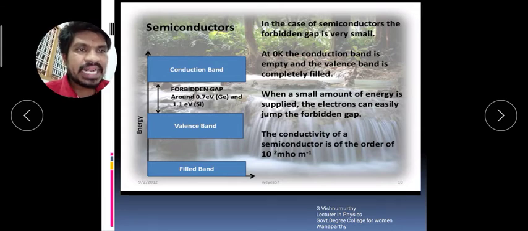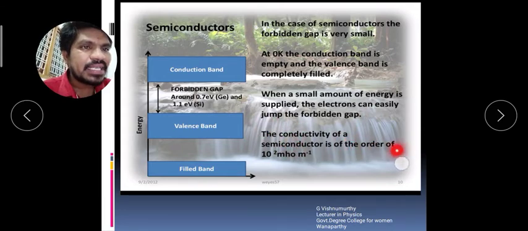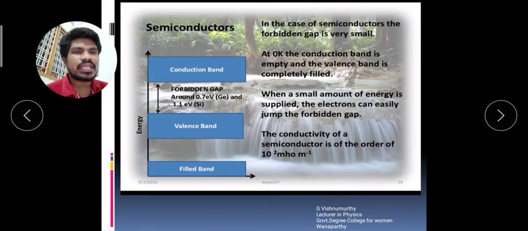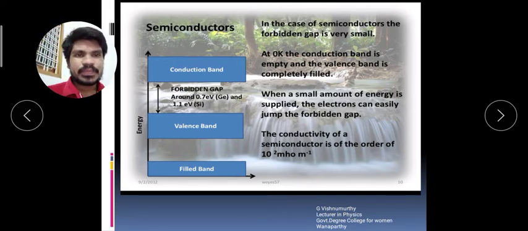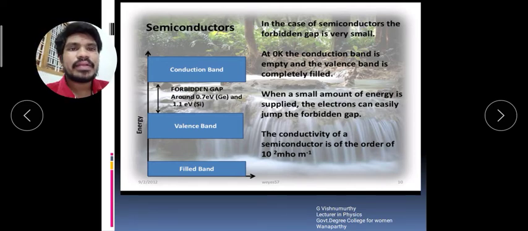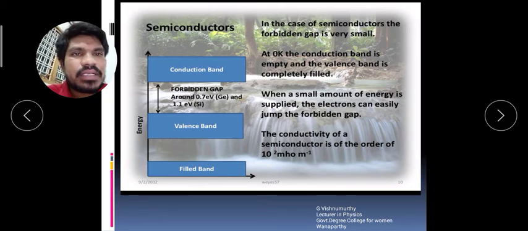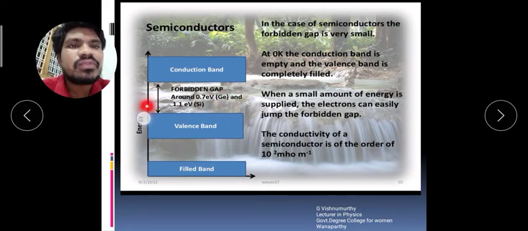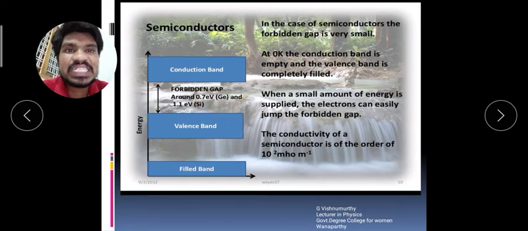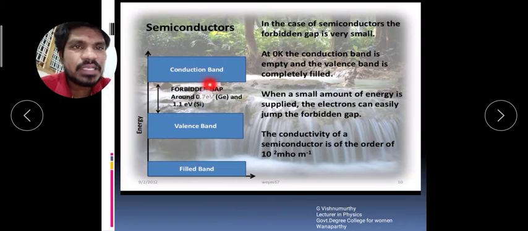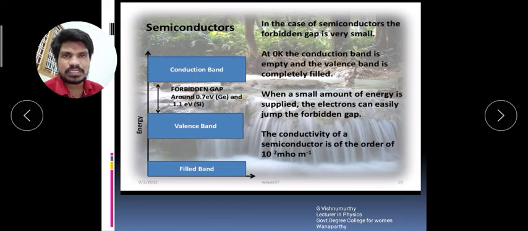Okay, the conductivity of the semiconductor is of the order of 10^2 ohm^-1 meter^-1. Okay, for example, the energy gap of silicon is 1.1 electron volts, and in the case of germanium, it is 0.7 electron volts.